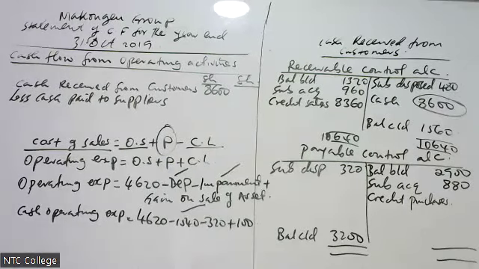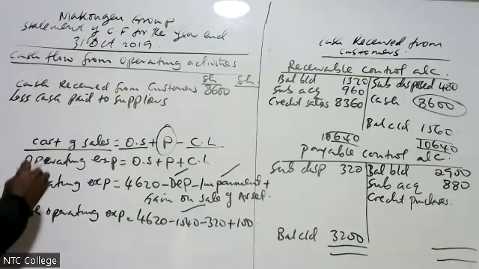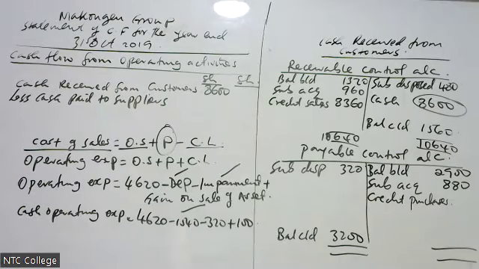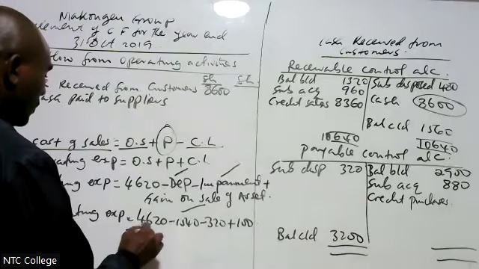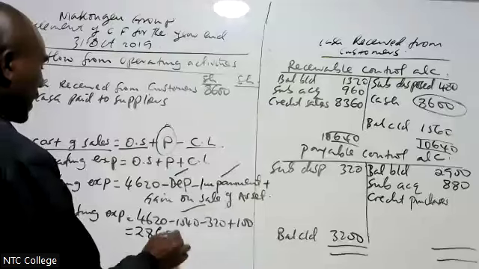Therefore, I want cash operating expenses so that I equate to my formula there. That is what I'm doing there. Therefore, let me see. 2860.